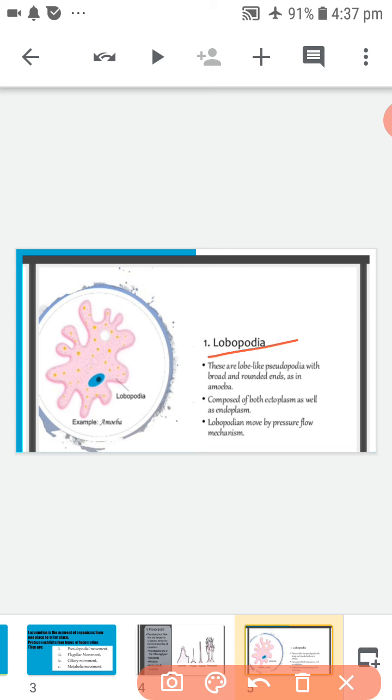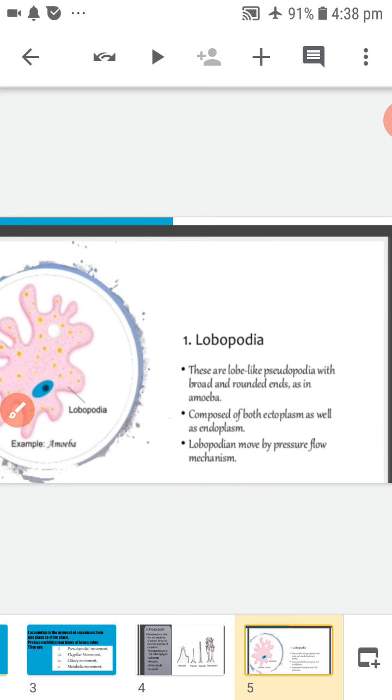Lobopodia. These are blunt finger-like or lobe-like pseudopodia with broad and rounded ends.